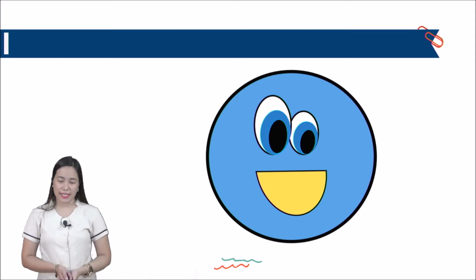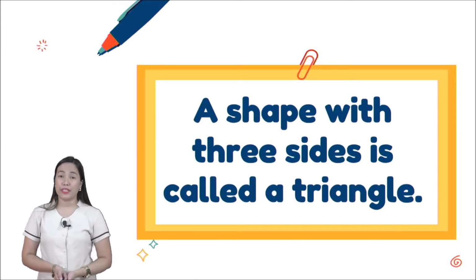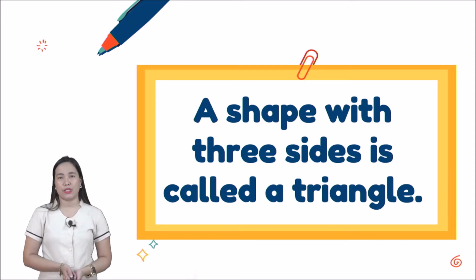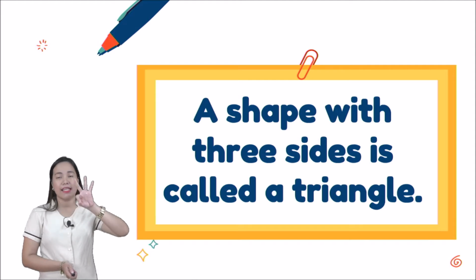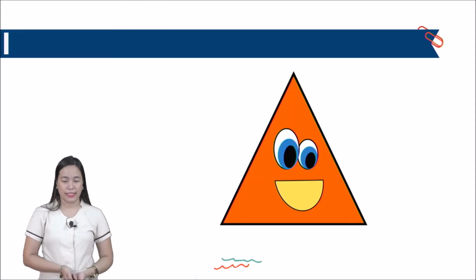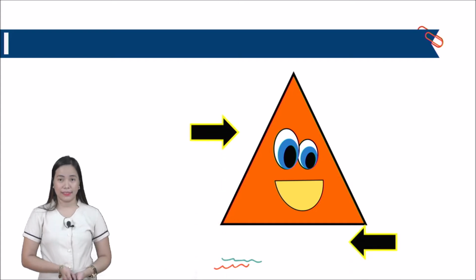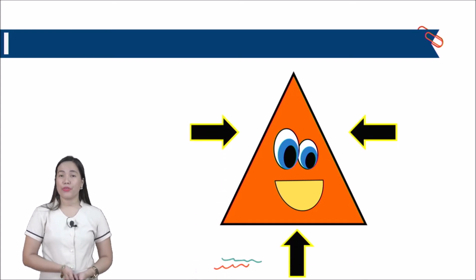Good job, kids. A shape with 3 sides is called a triangle. Kids, if the shape has 3 sides, it is a triangle. Let's have the example. Let's count the sides. 1, 2, 3. So that's why it is a triangle.